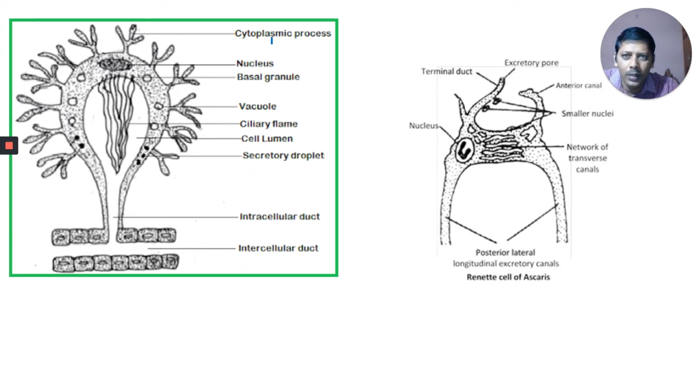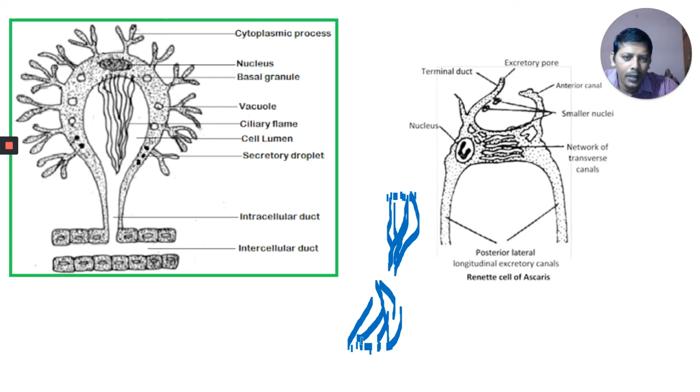This is the flame cell. You can see the cytoplasmic process here. The nucleus is there, and the basal granule is here. From the basal granule, cilia arise, and these cilia form a flame. That's why these are called flame cells. For example, I am drawing it in the opposite way, and these all are the cilia arising from the basal granules. It appears like a flame, and that is what it is called. It is a ciliary flame.